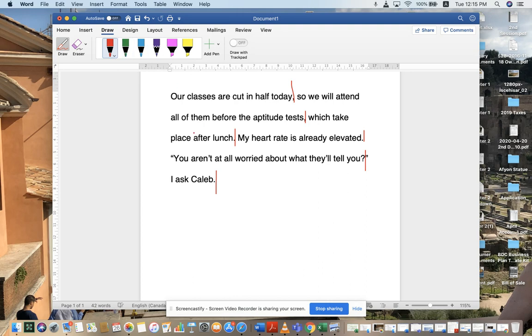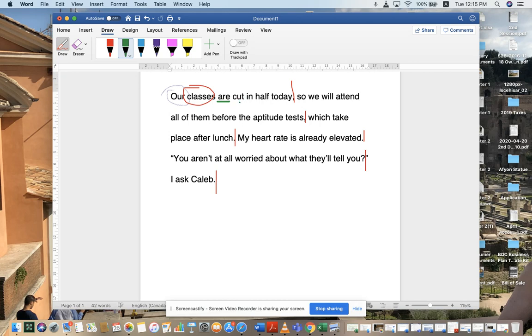So let's go for subject predicate. Remember, our is always a possessive, so we can identify it right away. And we have our subject classes. Okay, now once again, predicate: are. Now, as you could see, this could be a linking verb or an auxiliary verb. It all depends on what's next.